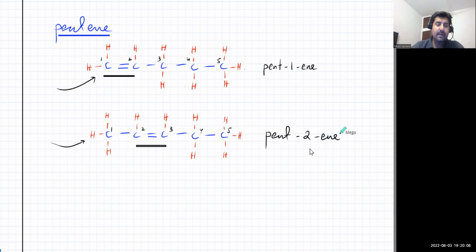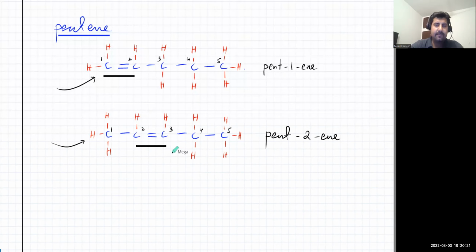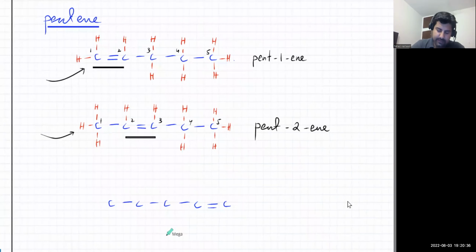And a few points about how you count. Why did I not count from the other side? Why did I not have other versions of this pentene? I could put the double bond at the end as well, right? But if I put it right at the end, this will have 3 H's with this one and 2 with this one.